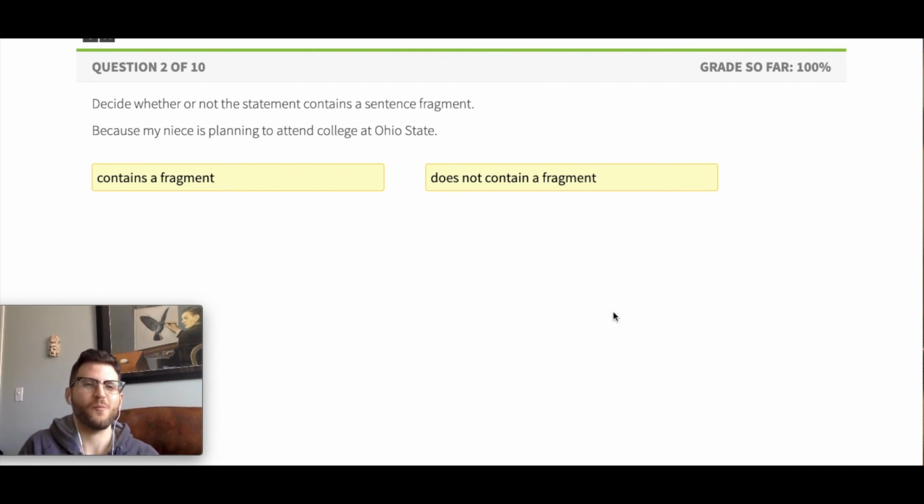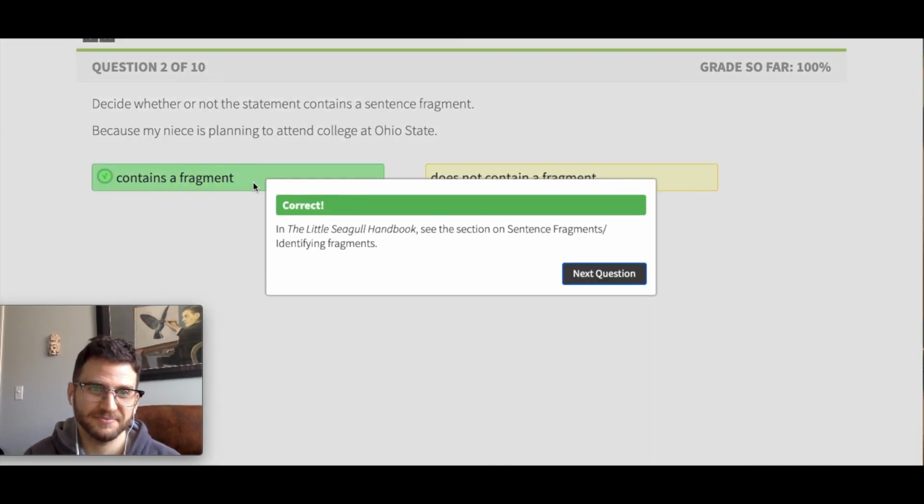Ooh, good one. Have a look at this one. We're trying to decide whether there's a fragment here. Because my niece is planning to attend college at Ohio State. Does it contain a fragment? Comment down below, let me know. And when you comment down below, let me know what kind of fragment it is too. Not just is it a fragment, what kind of fragment? It is a fragment. Okay. Why is it a fragment? What kind of fragment is it?